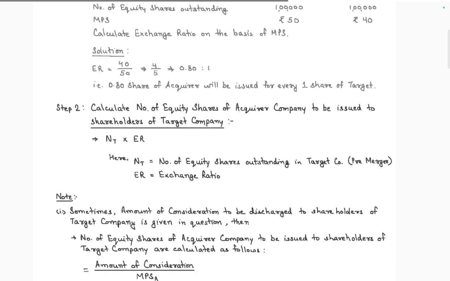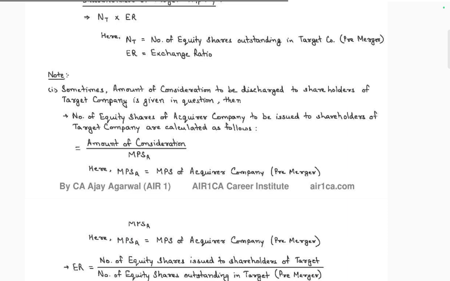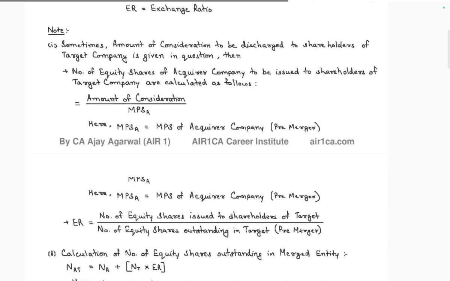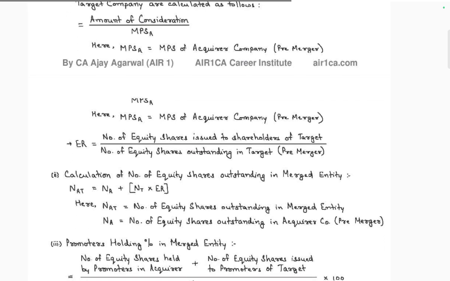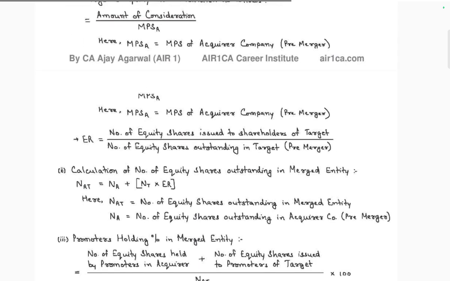Calculate the number of equity shares of the acquirer company to be issued to shareholders of the target company. So number of equity shares outstanding of the target into exchange ratio gives how many shares will be issued. Sometimes the amount of consideration discharged to shareholders of the target company is given in the question. Then the number of equity shares of the acquirer to be issued to shareholders of the target company is calculated as follows: amount of consideration divided by MPS of the acquirer company pre-merger. That is equal to the number of equity shares issued to shareholders of the target, out of the number of equity shares outstanding of the target.